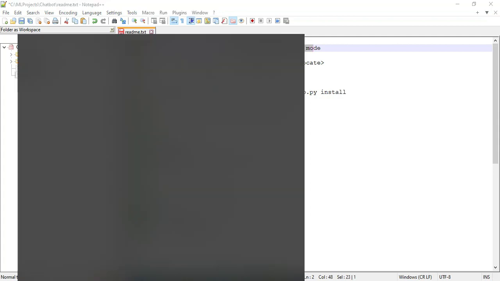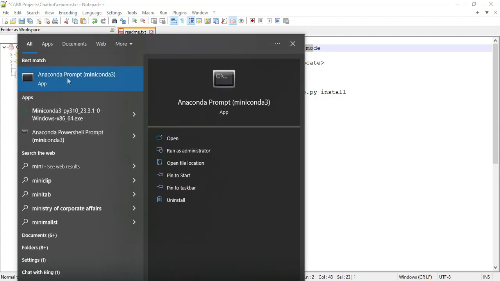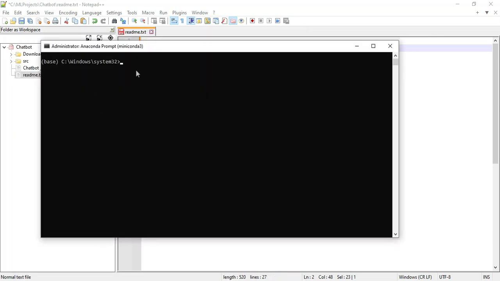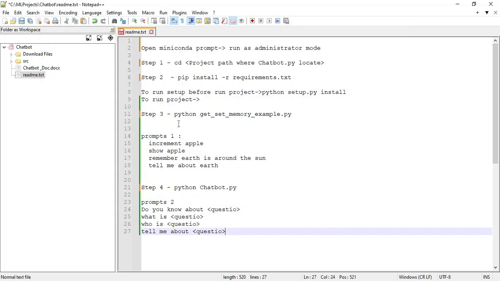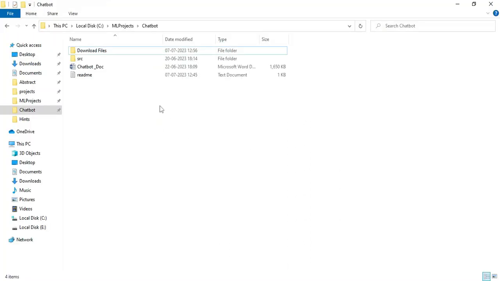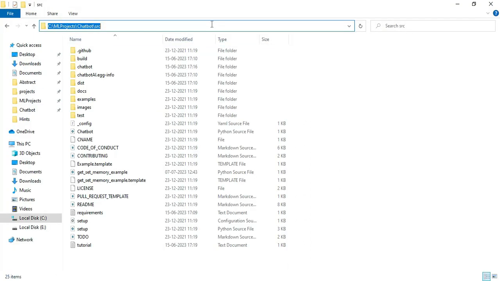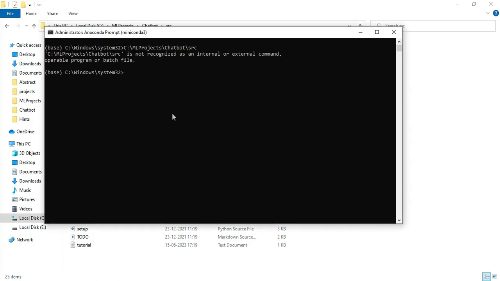Let's see how to start the machine learning project. First open the Anaconda prompt. Only run as administrator. You can click run as administrator and open it. This is the prompt. Come back to the readme files. Step 1: cd and project path. Come back to the project folders, copy the project path and paste it in the command prompt: cd plus project path. Click enter.